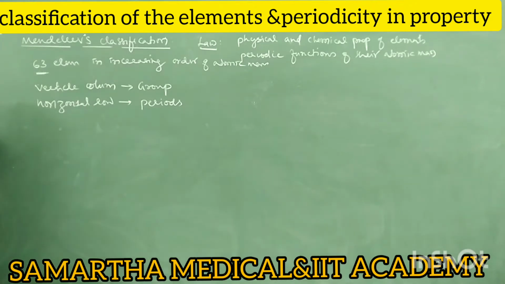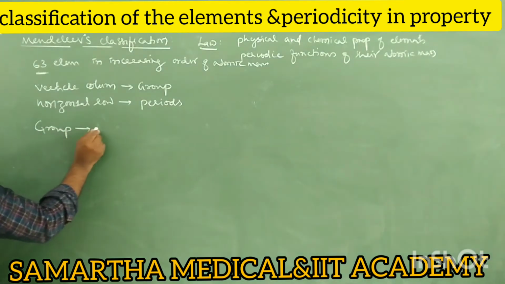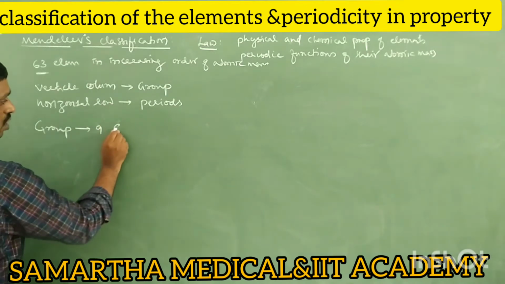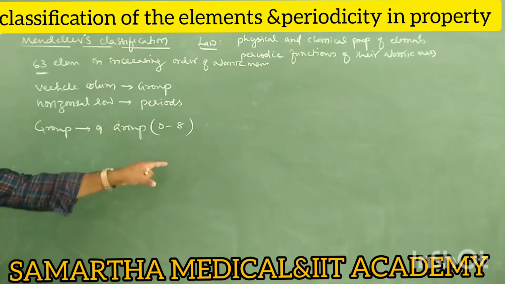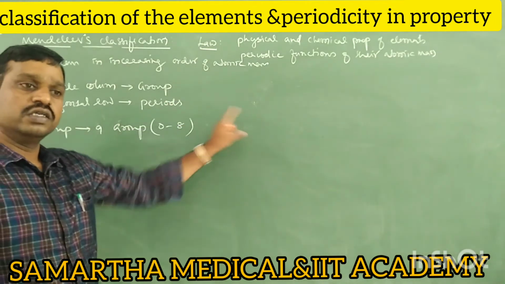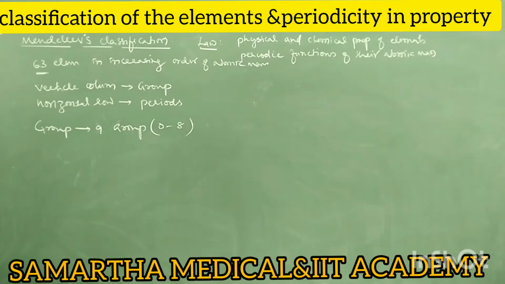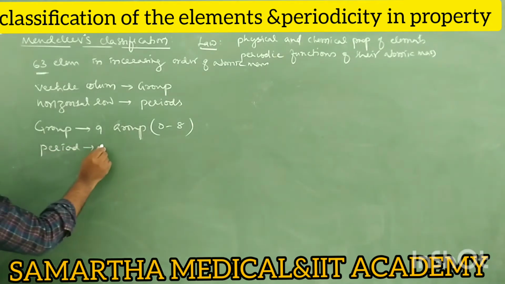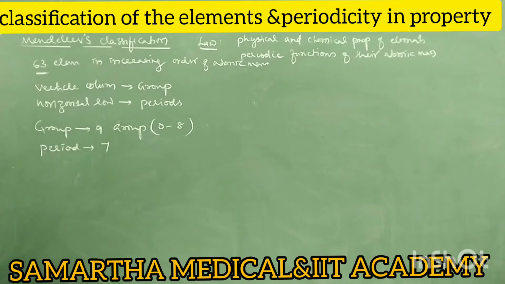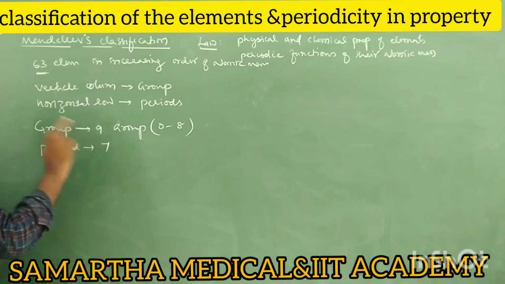Right, next point. This Mendeleev periodic table has how many groups and how many periods? Mendeleev periodic table has 9 groups, that is 0 to 8: 0, 1, 2, 3, 4, 5, 6, 7, 8. Total 9 groups. And it also has periods, the same number of periods we have today, 7, 1 to 7. Therefore, the Mendeleev periodic table contains 9 groups and 7 periods.